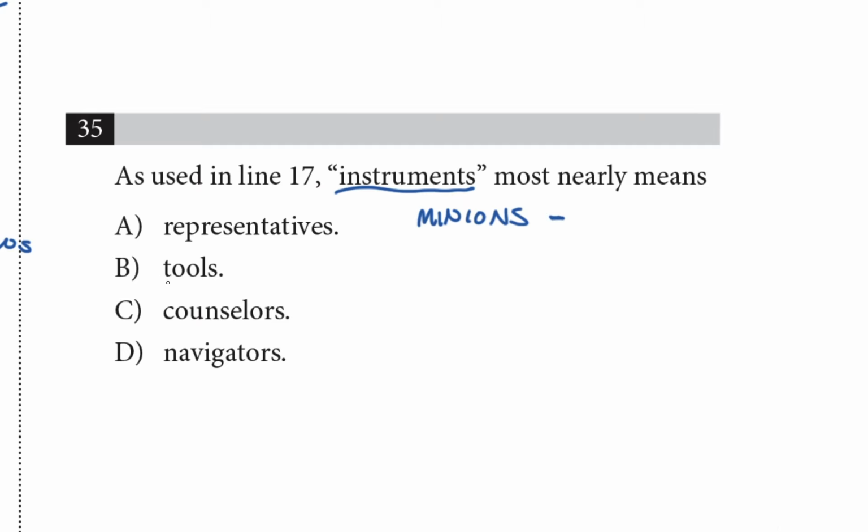Counselors of the people. Now that sounds like it's on the same side of the fence as guides, and we're looking for something to contrast with guides, something with more of a negative connotation, and this is more of a positive. I think I can safely cross this out. And D, navigators, which sounds more like leading and not following. Just like counselors in choice C, it's not on the other side of the fence from guides. So I feel pretty confident that I can cross that off as well, because it's also positive, and we're looking for something that's negative. So at this point, we might see that C, D, and A are all either vaguely positive or, in the choice of A, neutral.